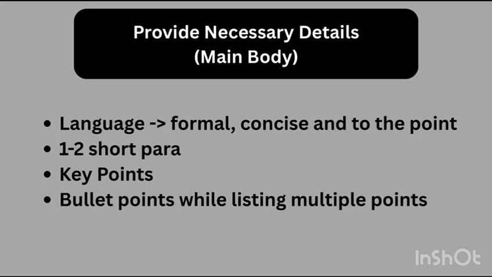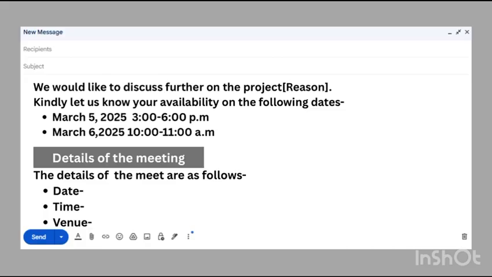So now the next step will be the main body of the mail, that is providing the necessary details. For this, provide the details in 1 or 2 short paragraphs using the key points, and specify the multiple points in bullet points, and use language which is formal, concise and to the point. Now we will be discussing it with an example.